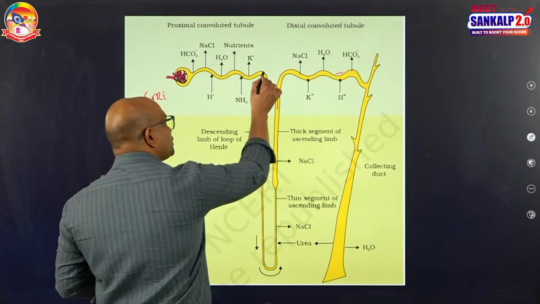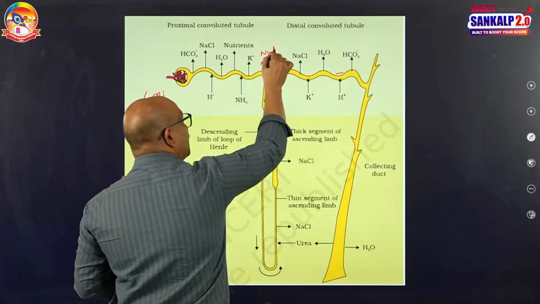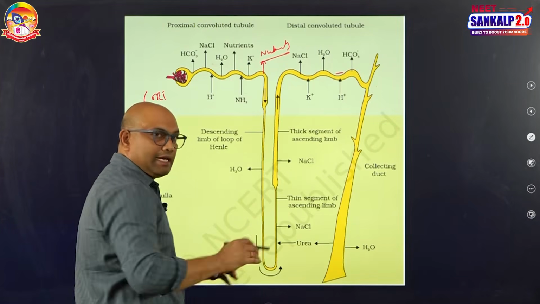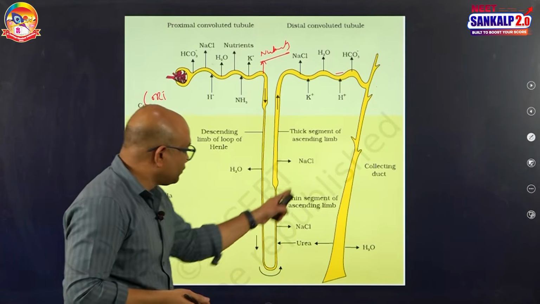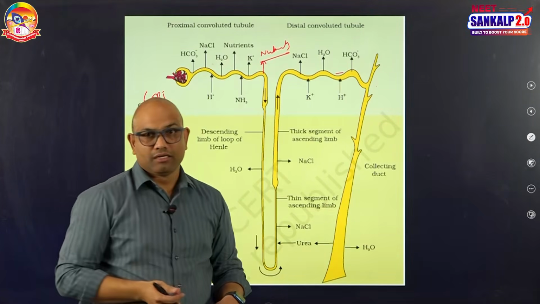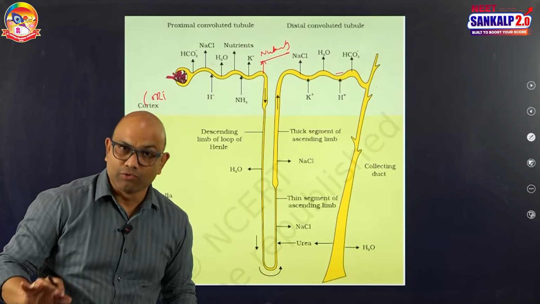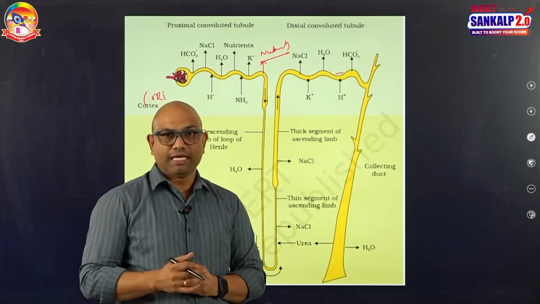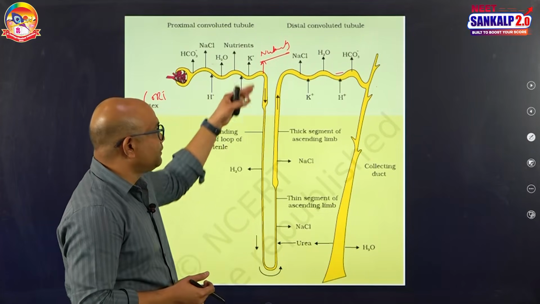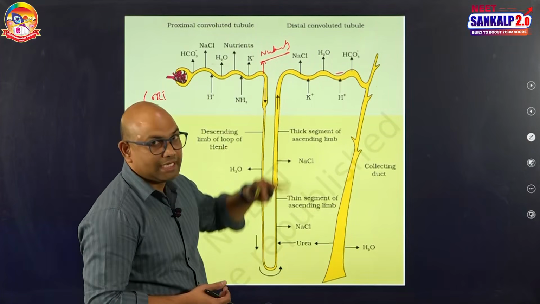And almost all the nutrients are absorbed at the PCT, nearly 100%, like glucose, amino acids. That is the reason why the urine in a healthy person should not have glucose. The urine will not have glucose in a healthy person because almost 100% of the glucose is absorbed at the PCT itself.